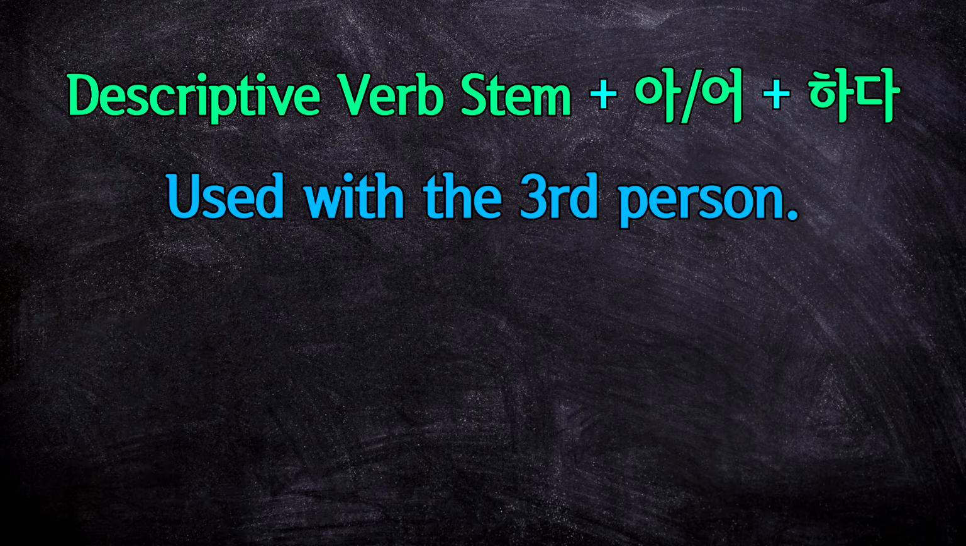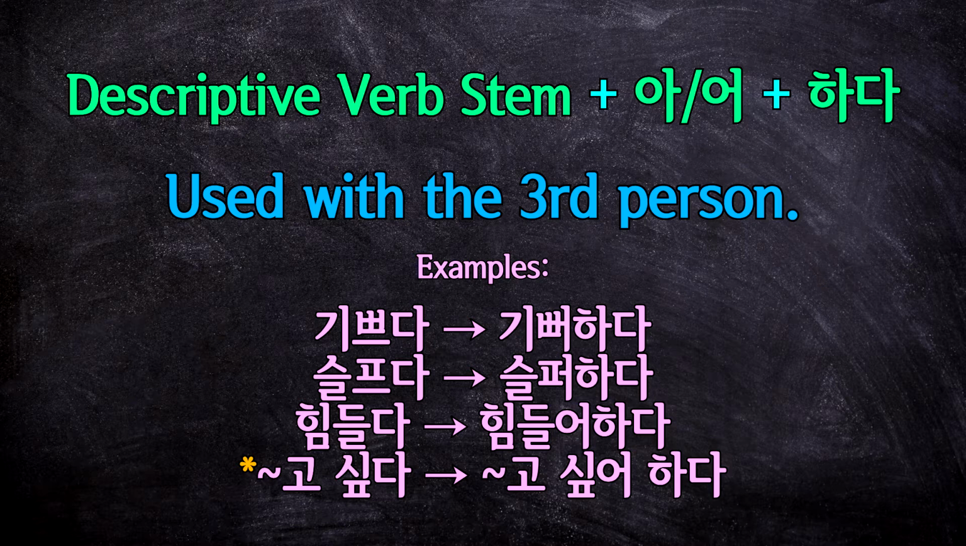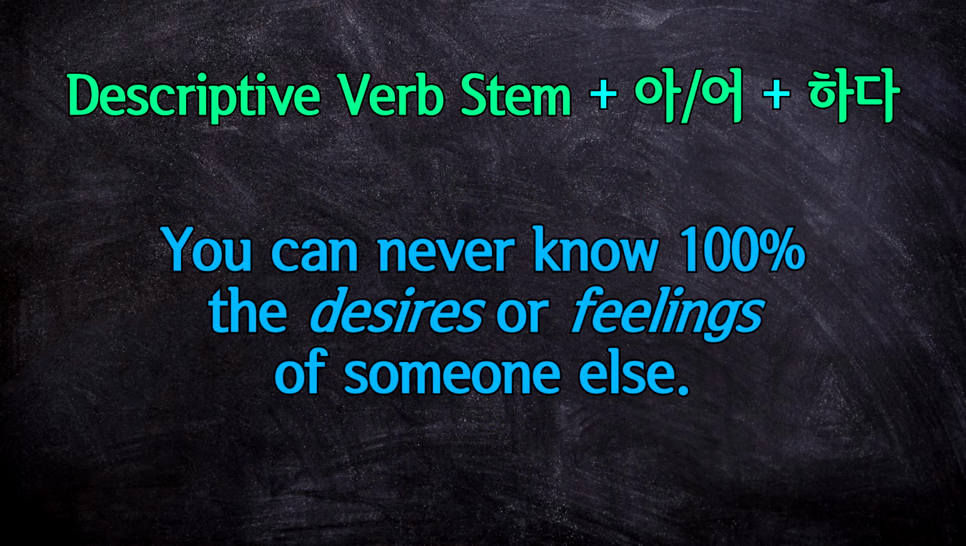Okay, let's look at this new form. Conjugate a descriptive verb as you normally would, using the stem and attaching 아 or 어, etc. Then attach 하다. Now, notice that there's no space between the conjugated verb and 하다, but the verb 싶어 하다 that we just saw is an exception and does use a space. This is just a small detail. Okay, so what does this form look like and what does it do? Well, remember how I said that in Korean, you can never know 100% what someone else wants or feels. So if you wanted to say that a third person, someone else, is sad, but you're not 100% sure about it, you can use this form.